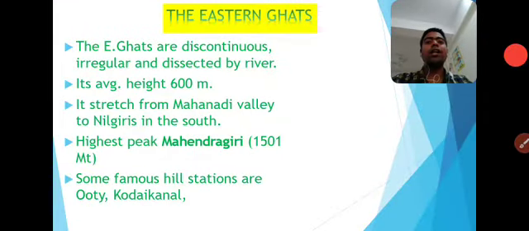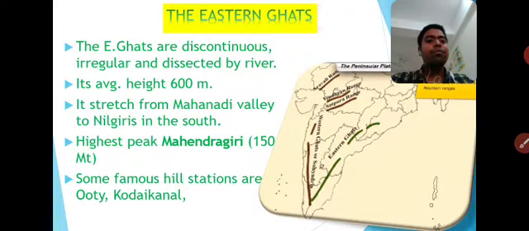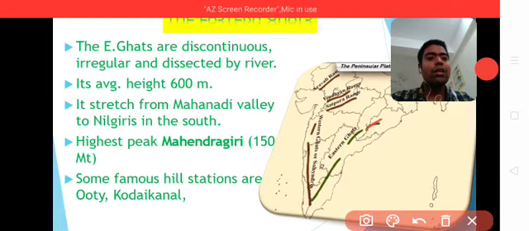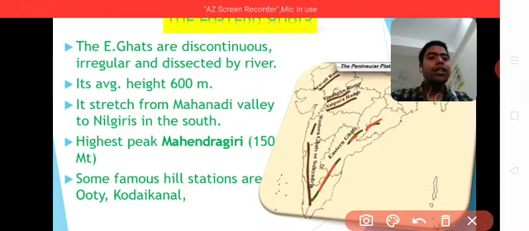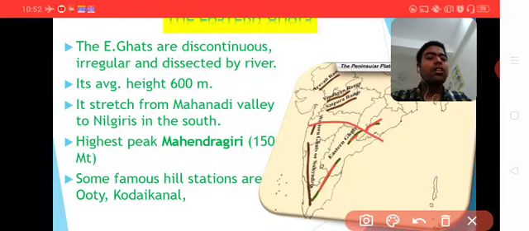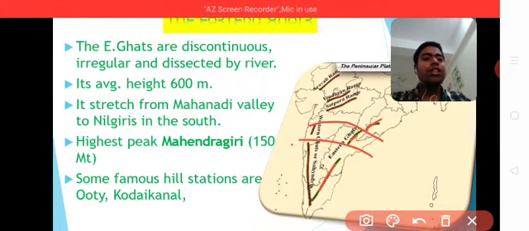Next, the Eastern Ghat. The Eastern Ghat is discontinuous. Discontinuous means they are separated from one mountain to another by different river regions such as Mahanadi, Godavari, Krishna, Kaveri.